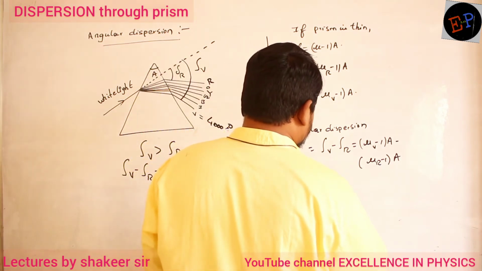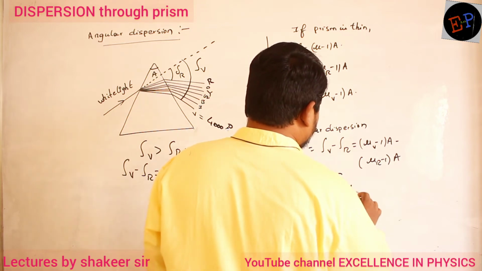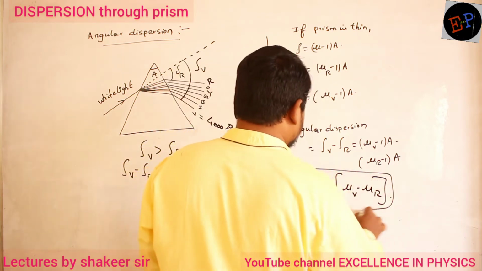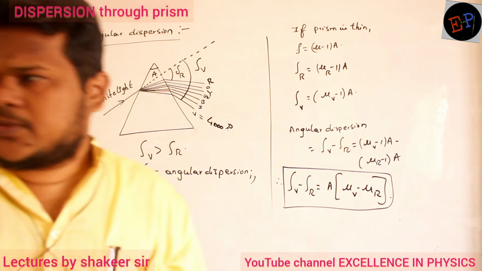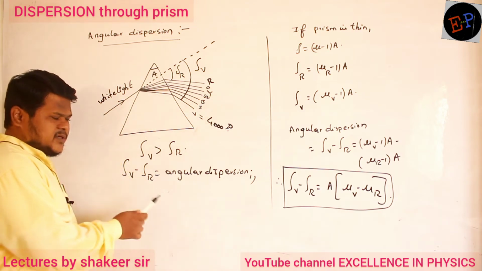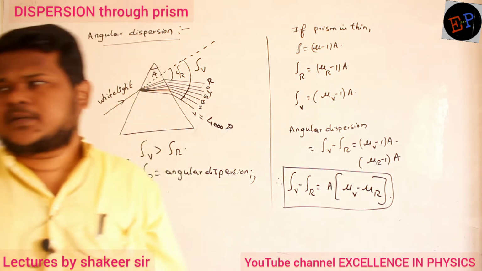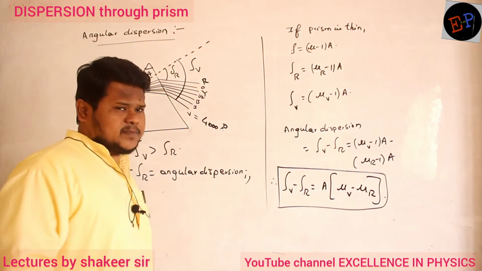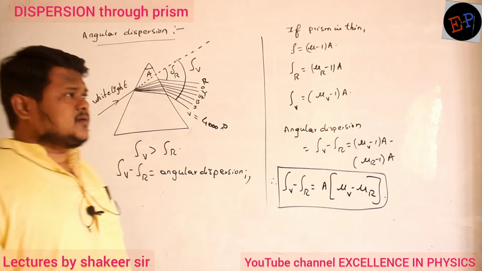Therefore, angular dispersion delta_v minus delta_r is equal to, if you take A common, then what we are left with is mu_v minus mu_r. So this is the equation for the angular dispersion which is produced. What is meant by angular dispersion? It is the difference of the deviations produced in violet color and red color. So the deviation produced in violet color minus the deviation produced in red color is called angular dispersion.